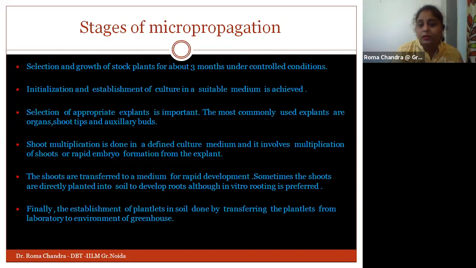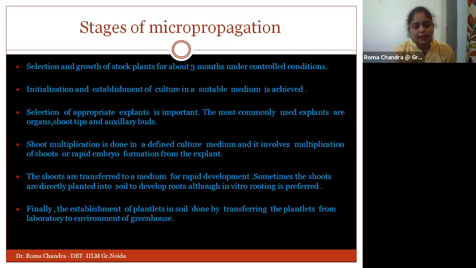Then plant growth regulators play an important part there. Auxin and cytokinin are a must, because they are responsible for both shoot and root preparation. All these plant growth regulators and nutrients should be there in the media in which your plant will ultimately be grown. How we go with the process of shoot formation and root formation will all be taken up in the artificially created environment.